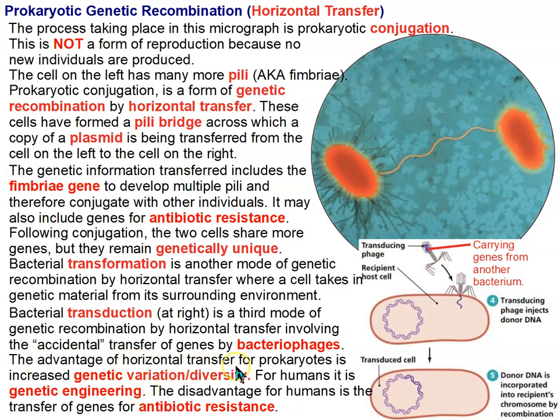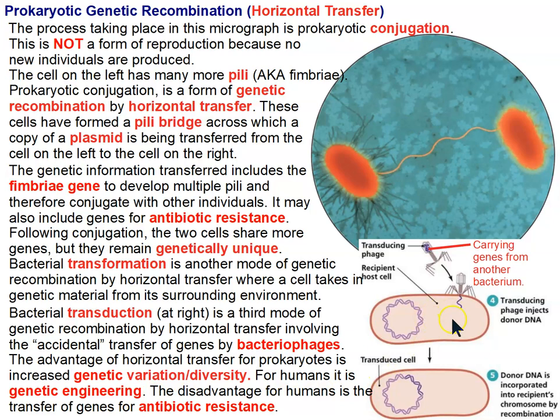So the advantage of horizontal transfer for prokaryotes is genetic variation and diversity. It allows natural selection and evolution to act on them. And as I mentioned, they actually evolve very quickly. And for humans, it's genetic engineering.